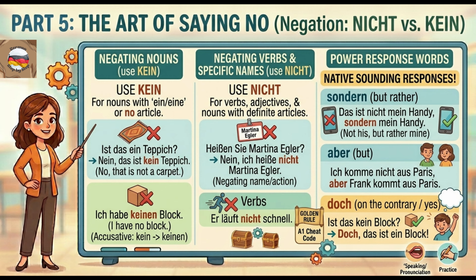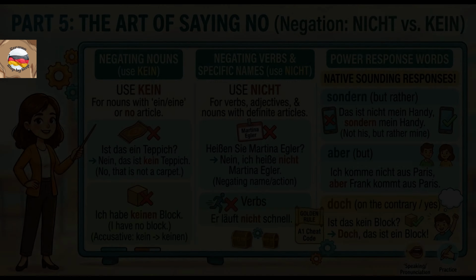Doch, on the contrary, or yes. Use this when someone asks you a negative question and the answer is actually positive. Ist das kein Block? Doch, das ist ein Block. Is that not a block? Yes, on the contrary, it is a block.